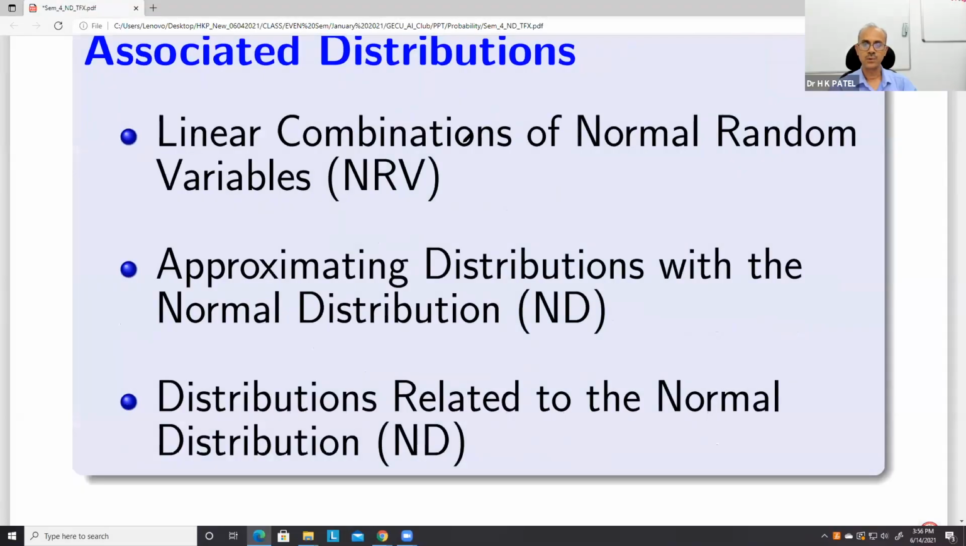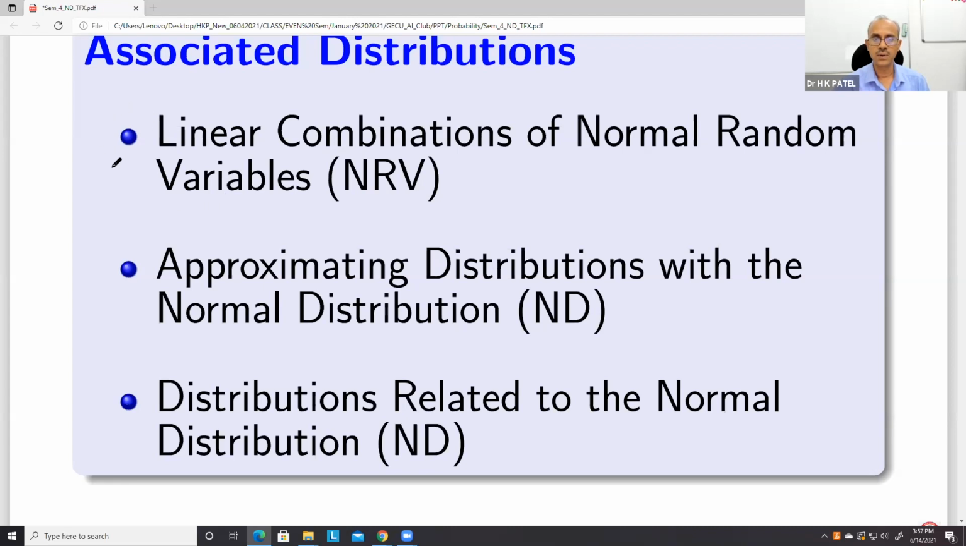So today we'll try to cover these two topics: linear combinations of normal random variables and approximating distributions with the normal distribution. That is, some distributions which are not normal can be approximated by the normal distribution. That we will see in the second part. But the first part is the linear combinations of normal random variables.